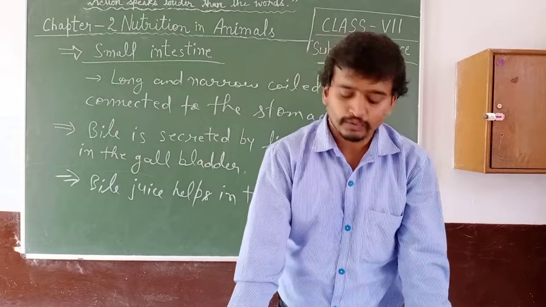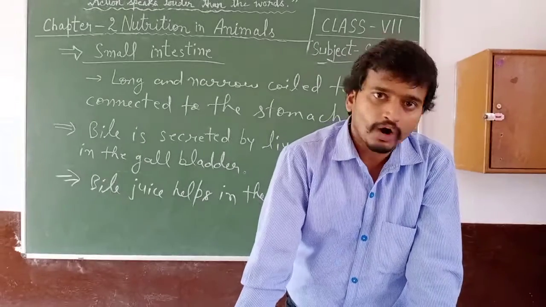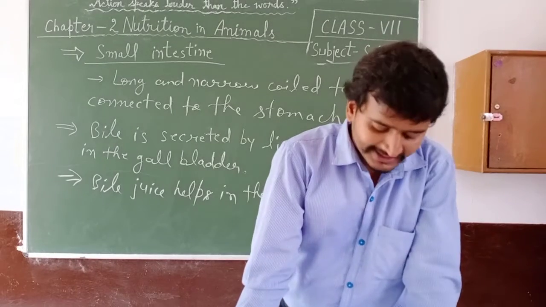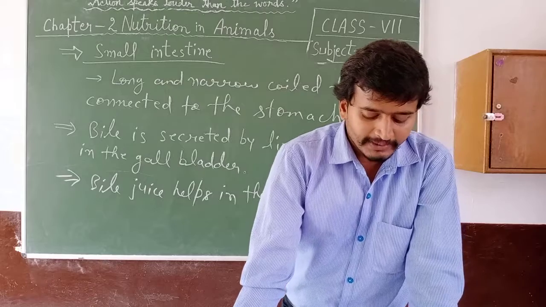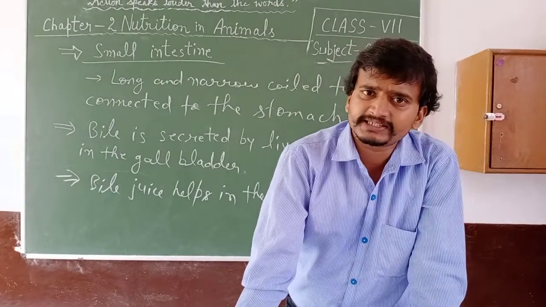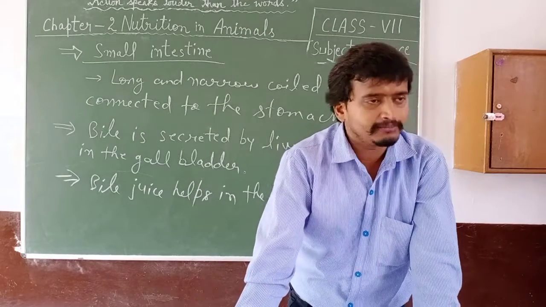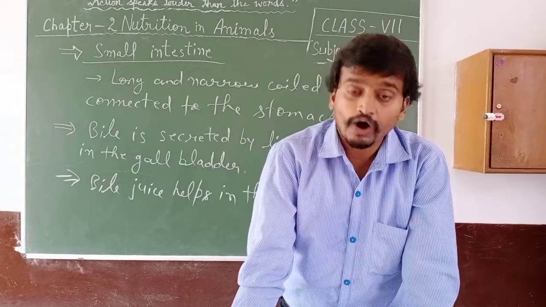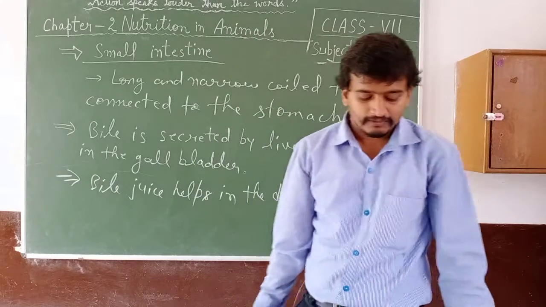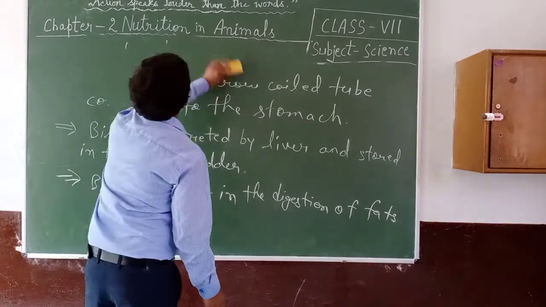Proteins present in the food items like pulses, milk and fish are complex substances. They are broken down into amino acids, which are building blocks of proteins. Similarly, fats present in food items such as butter, oil, milk and meat are complex substances, and these are broken into simple fatty acids. So, all of you remember it.